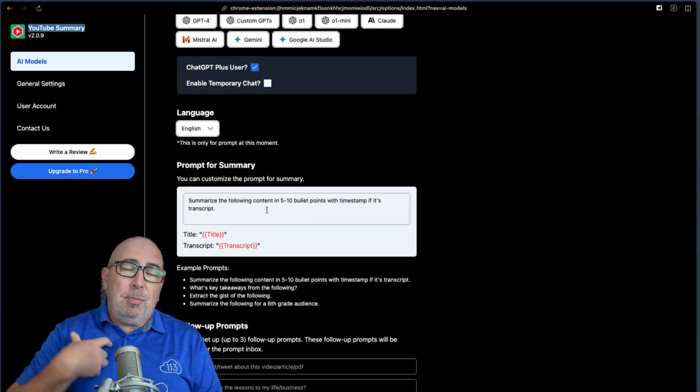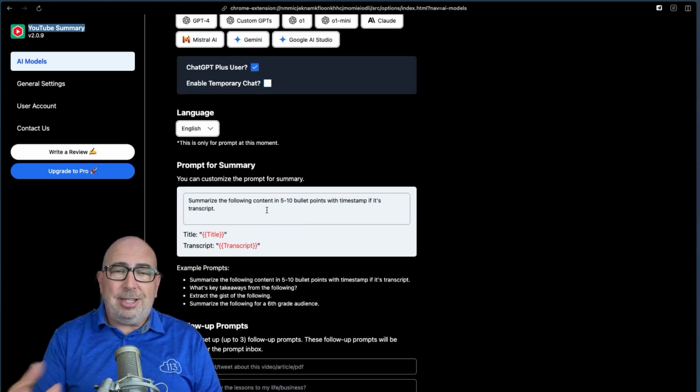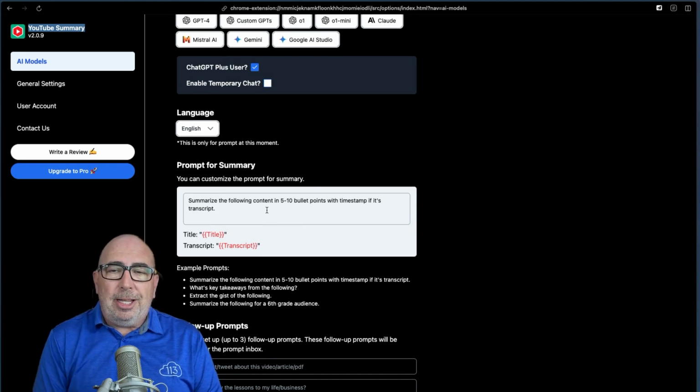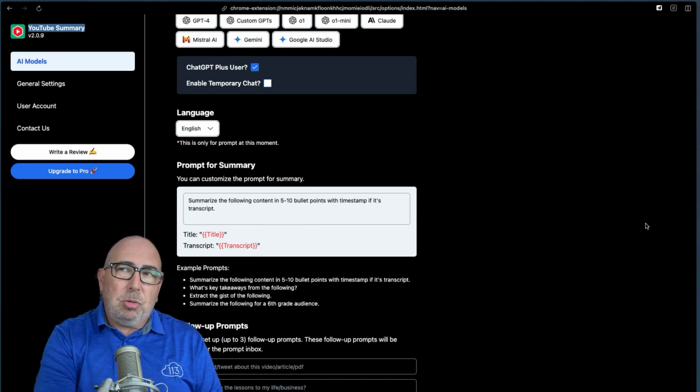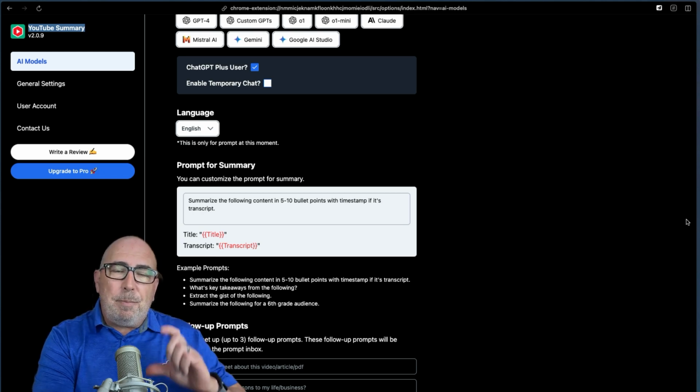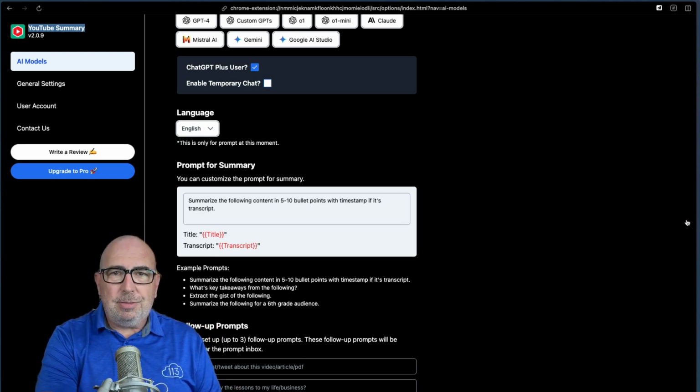What I want to do in this case, I'm going to grab it just as it is, and then I'm going to start to manipulate it in ChatGPT and also look at it in Gemini to build the action plan portion of this.